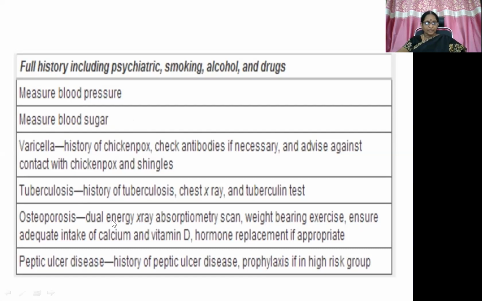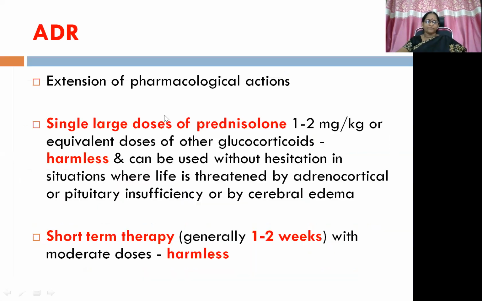calcium and inhibited reabsorption. There is a possibility of osteoporosis, so that you need to pay attention to, and there is a possibility of peptic ulcer disease, so you need to check out clear these two factors also, that the patient is suffering from both these things or not, peptic ulcer disease and osteoporosis.